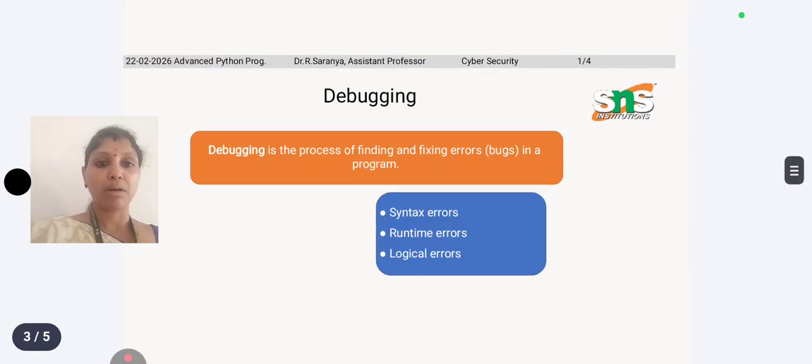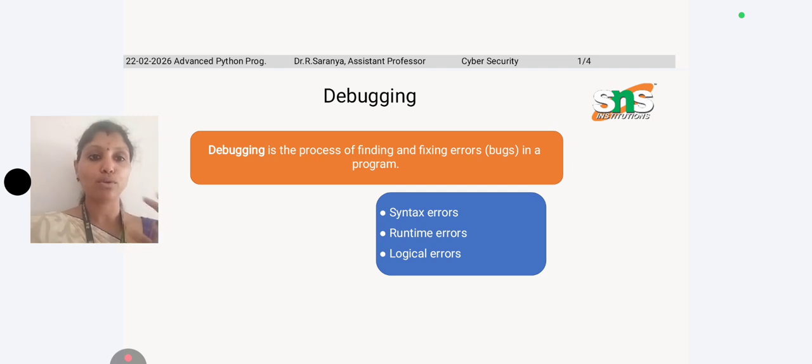Next is debugging. Debugging is the process of finding as well as fixing errors, or in technical terms, bugs, in a program. We have different types of errors, like a syntax error, a runtime error, or a logical error. This process helps to find an error. We use some methods in the debugging concept, and that is what we call debugging.